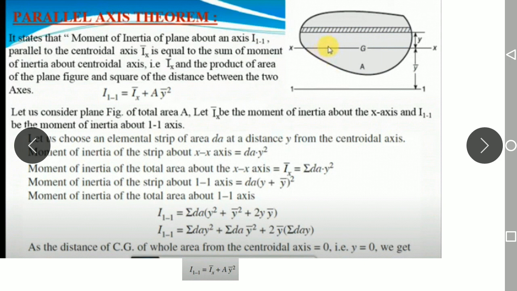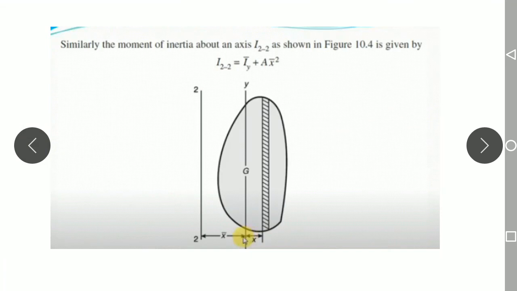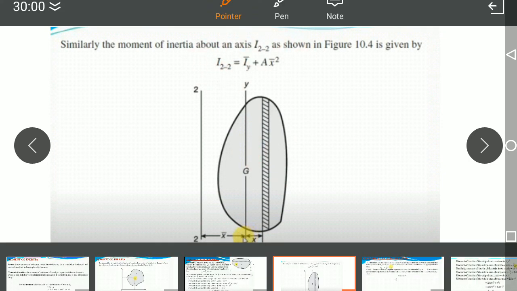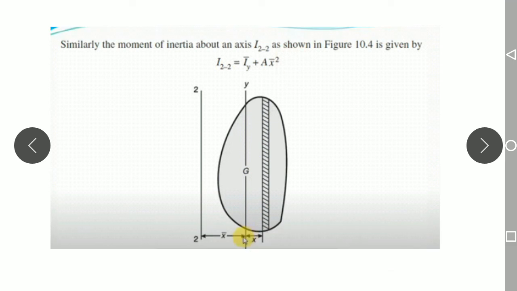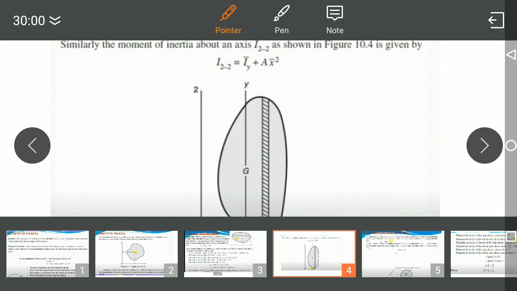Similarly, if you are considering an axis parallel to the x-axis, you can also consider one parallel to the y-axis. You can observe here. Similarly, considering section 2-2 which is parallel to the y-axis, you will get I22 is equal to Iy bar plus A into x bar square. This distance is x bar. So instead of the x-axis, you are considering the y-axis here. This is the parallel axis theorem.